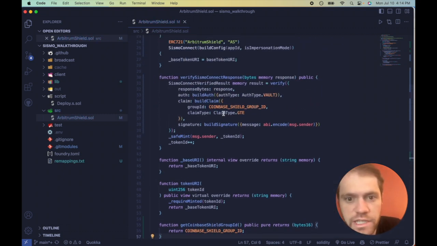This claim type of GTE means greater than or equal to. So they need to be holding at least one Coinbase Shield in order to mint. So if they're holding 2, they're still allowed to mint. If they're holding 0, hit the road, Jack.